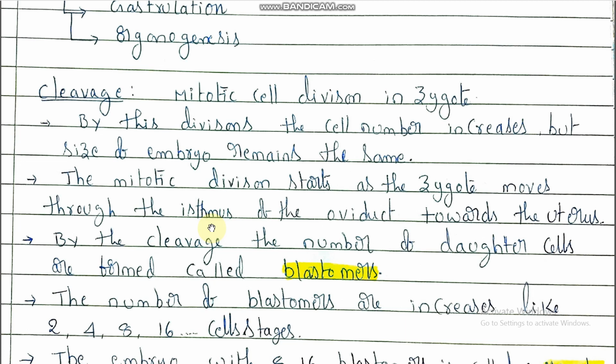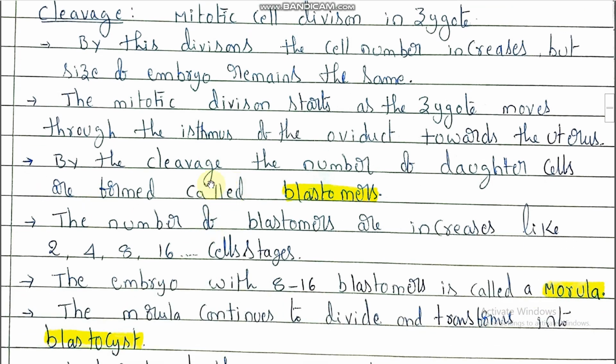Why towards the uterus? For the purpose of implantation, because implantation takes place in the uterus only.